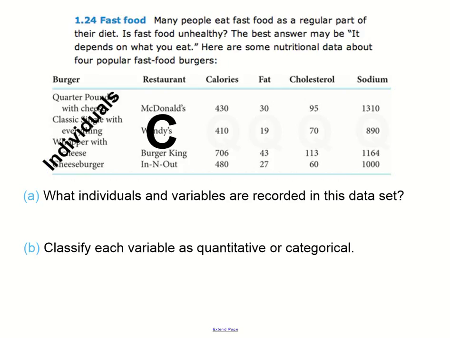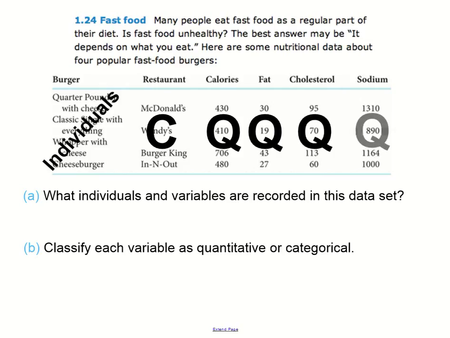And now restaurants is categorical. It's a category. You can put it in either one of these different tiles. Calories, well, that's something you can average, you can add. That's quantitative. Fat, it's a number that you can add, you can average. That's quantitative. Cholesterol, you can add that. That's quantitative. And sodium, you can also add that together and you can do stuff with that, and that's quantitative.